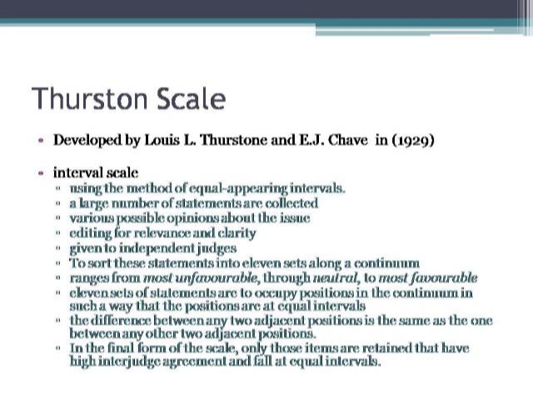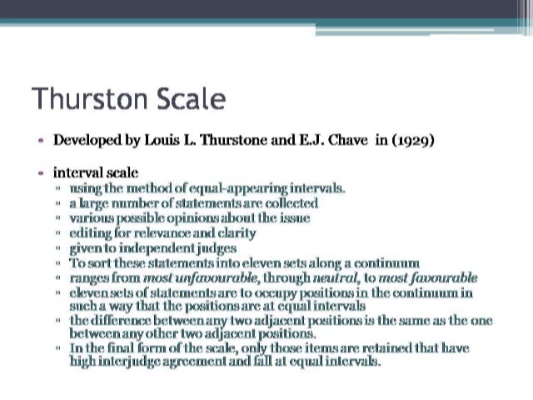And in a similar manner, all the statements the judges place on any one point of the 11-point scale. These 11 points assume equal distance between the two adjacent positions, as is the assumption of an interval scale. And when it is finalized by the judges, each judge would have placed all statements on any one point of these 11-point scales. So finally we will get all the statements on a particular point.